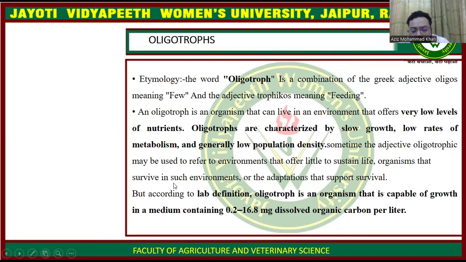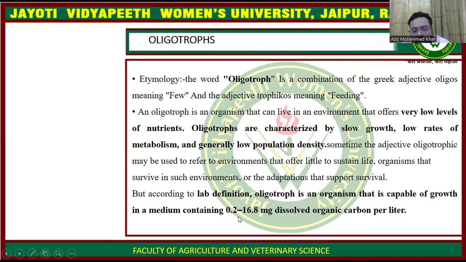So what does the lab definition say? The lab definition says an oligotroph is an organism that is capable of growing in a medium containing 0.2 to 16.8 mg dissolved organic carbon per liter. That is very, very low. Okay. That is really very, very low. It is in mg, it is not in grams. Okay. It is only in mg.